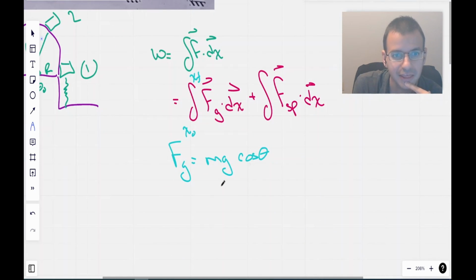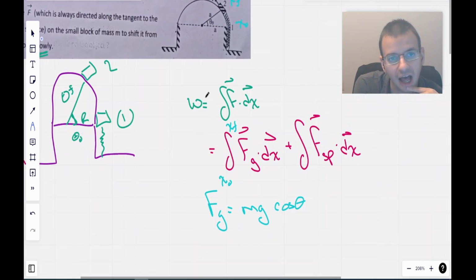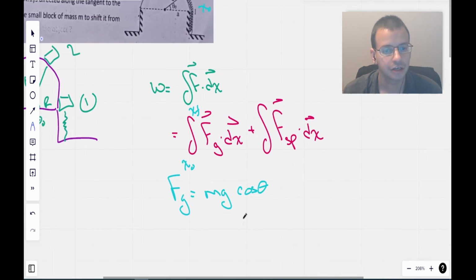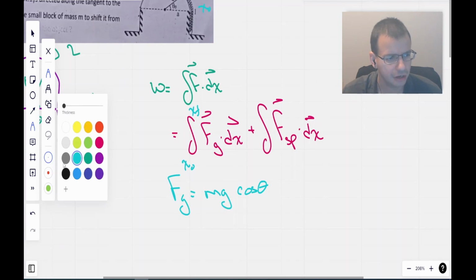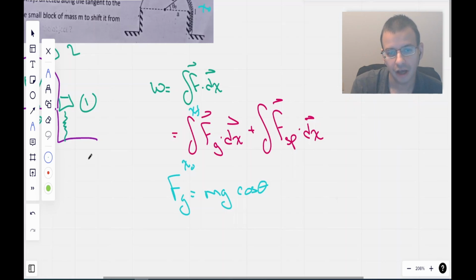Mg cosine theta. Yep, so as it goes up, the work done by gravity decreases because you're not going straight up anymore. You start by going straight up and then you're kind of going in angles. Mg cosine theta. Normally think of dot products, I actually do think of dot products as cosine, so I'm good with that. And that's why I think of dot products as a measure of how parallel two vectors are. Some people memorize that it has to do with cosine theta, but then you have to be like, well, which theta are you actually talking about? So that's why I try to reason that out when I can. So force spring is kx.